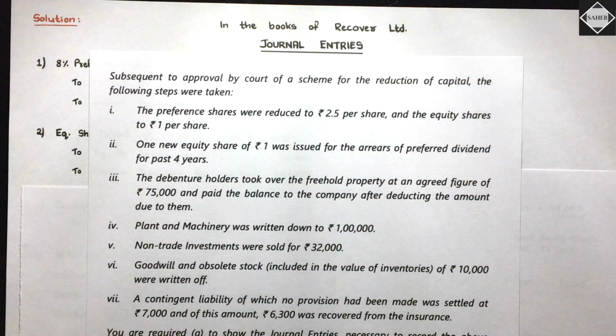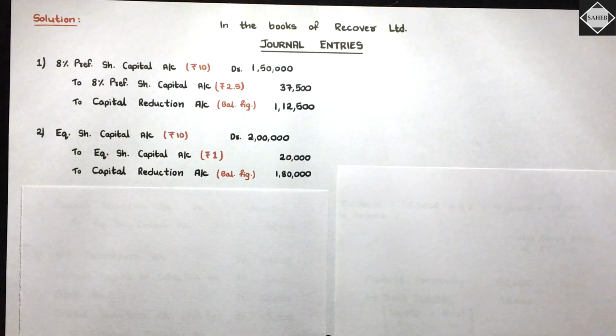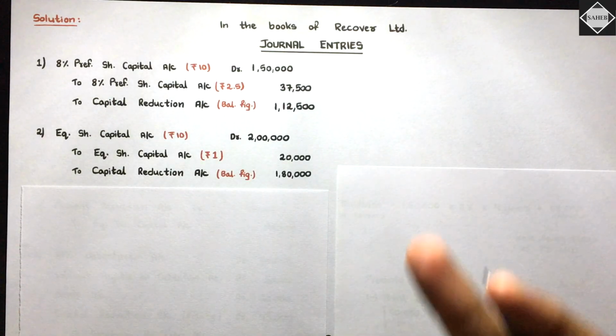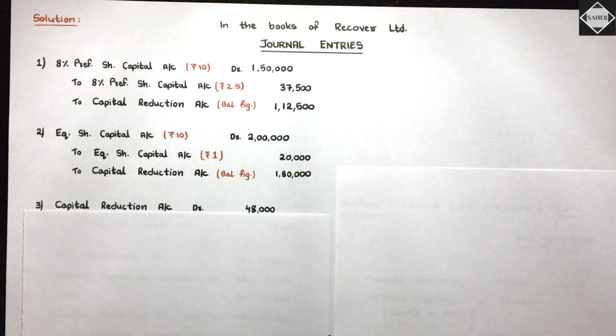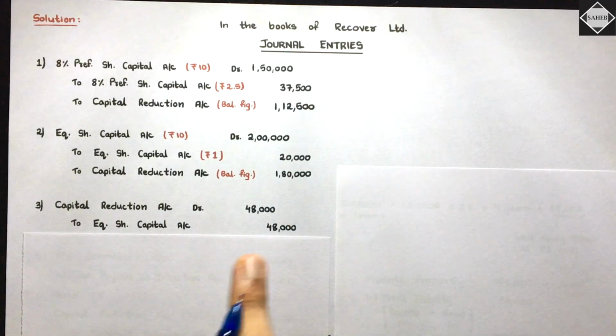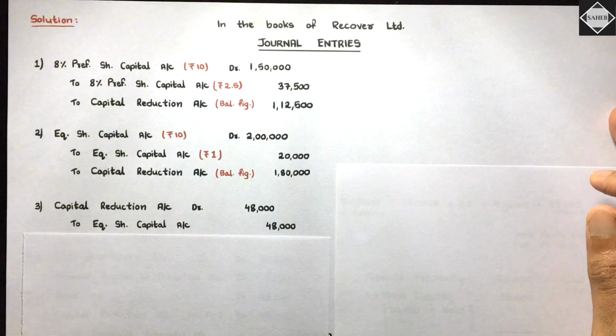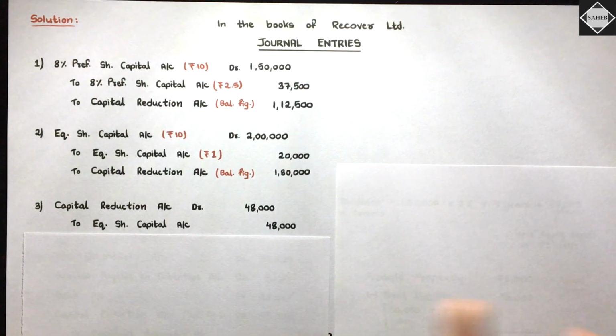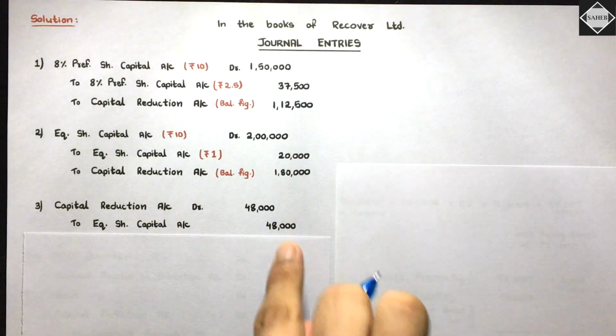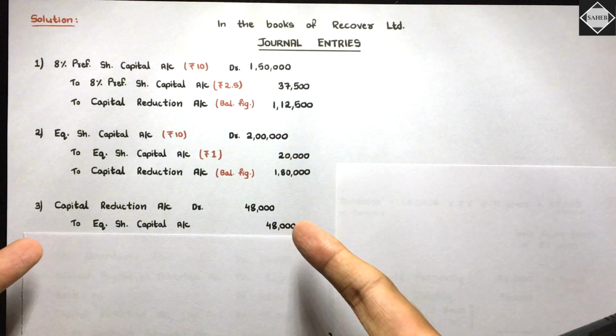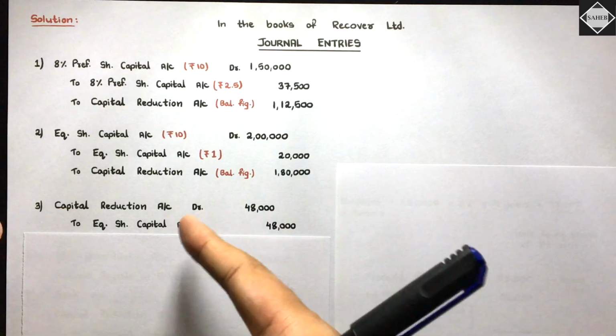Is it clear? 48,000 shares of rupee 1. So the entry will be very simple. This is kind of a loss for us, isn't it? So this loss has to be borne by capital reduction only, right? So see here, to equity share capital account 48,000. You have issued the capital, no? So you are crediting the equity share capital account 48,000. I told you 48,000 shares into rupee 1, 48,000. And the entry cannot be a one-sided entry. What would be the debit?